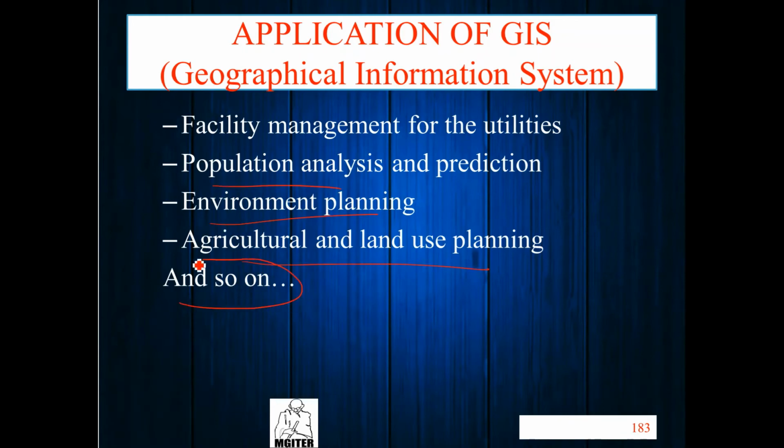If I have a map of population analysis data, I can easily find out where population is higher, where the traffic junction will be higher, and when we require a solution for the traffic. So these are the applications of GIS.